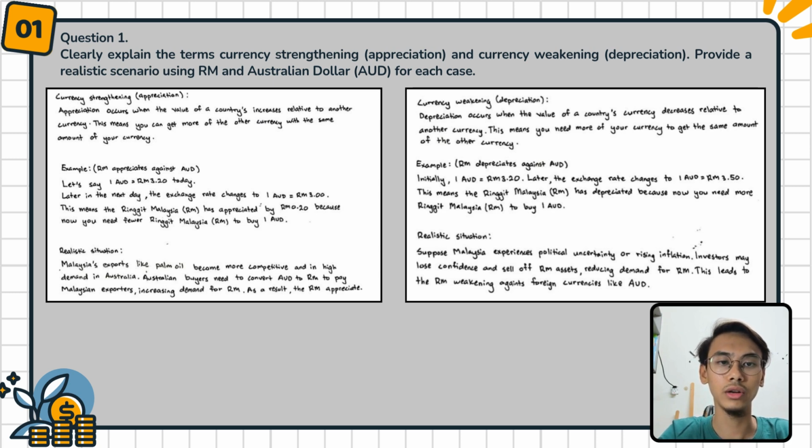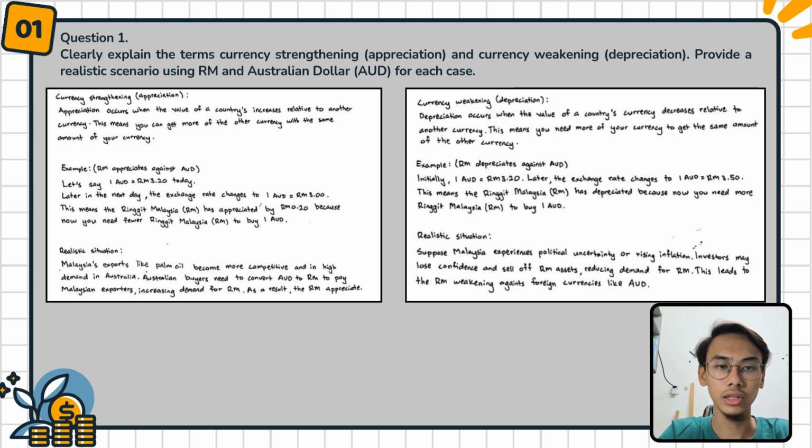Initially, 1 Australian dollar equals RM 3.20. Later, the exchange rate changes to 1 Australian dollar equals RM 3.50. This means the ringgit Malaysia has depreciated because now you need more ringgit Malaysia to buy 1 Australian dollar.